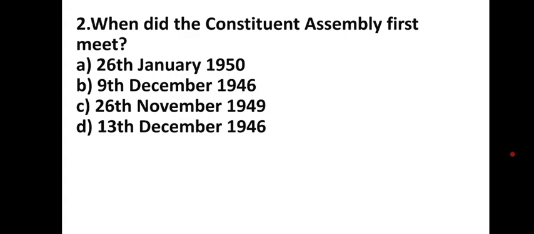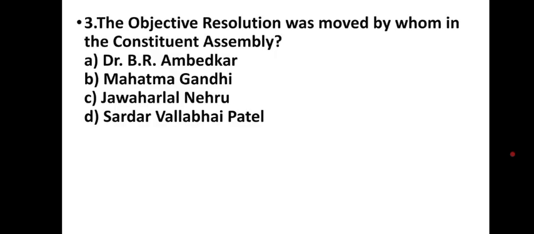When did the Constituent Assembly first meet? 26 January 1950, 9th December 1946, 26 November 1949, 13th December 1946. The Constituent Assembly first met on December 9, 1946. The objective resolution was moved by whom in the Constituent Assembly? Dr. B.R. Ambedkar, Mahatma Gandhi, Jawaharlal Nehru, Sardar Vallabhbhai Patel. The objective resolution was moved by Jawaharlal Nehru.